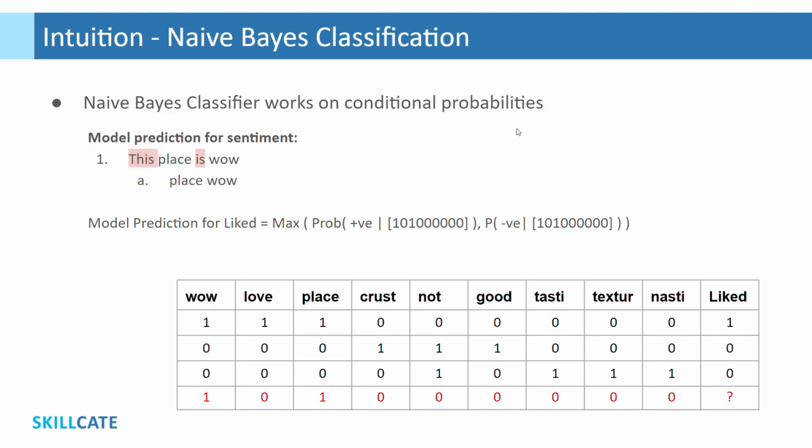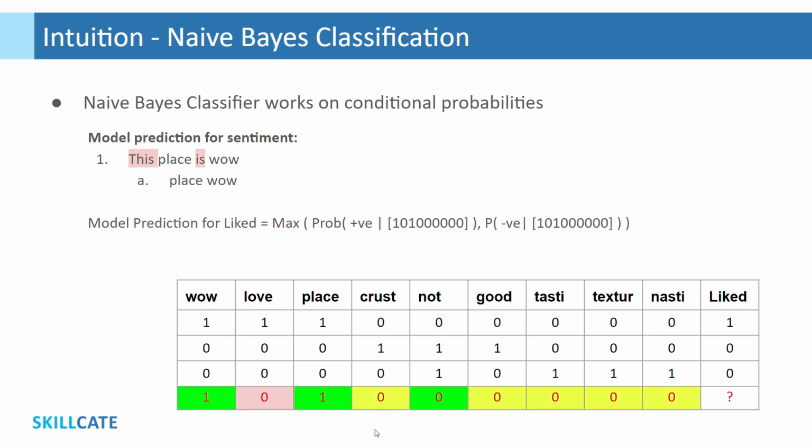As we may observe in historic reviews for token wow, when it is present, review is always positive given the limited training data we have here. So it depicts a positive sentiment. Similarly, when token love is absent, review is always negative, depicting a negative sentiment. Likewise for place. For crust, however, review is both positive and negative when this token is absent. With 50-50 chances, we can't take a clear call here. Thus, we would need more data to decide whether crust as a token contributes to positive sentiment or negative.